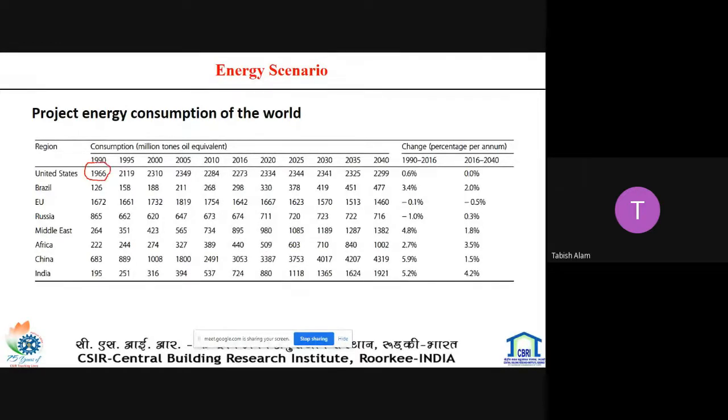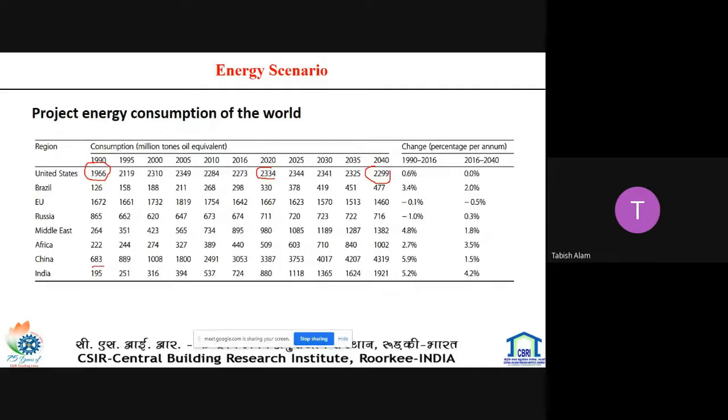In the United States it was 1966 and it increased up to 2033 by 2020, and it is projected to 22.9 for the fossil fuel, because as time goes on, countries are working toward the utilization of renewable energy.